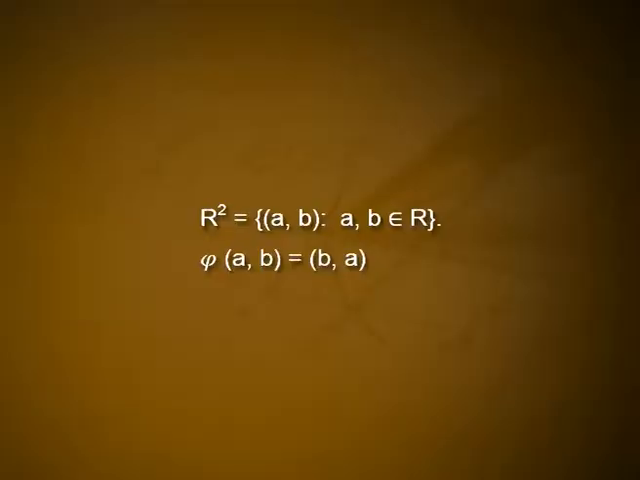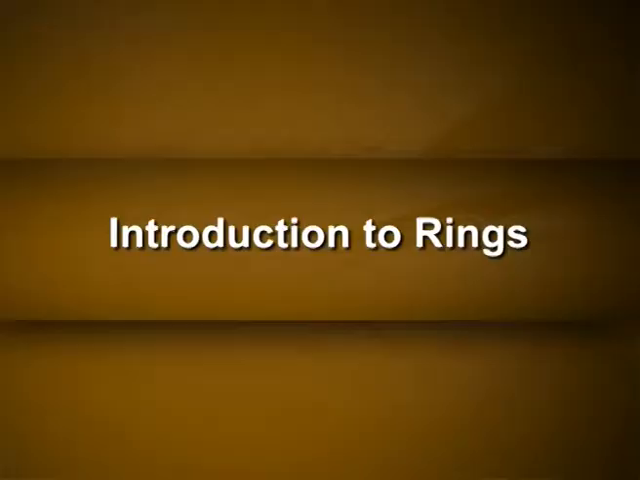Example, let R raised to 2 be equal to the set of all (a, b) such that a, b belong to R. Then phi of (a, b) is equal to (b, a) is an automorphism of the group R raised to 2 under component-wise addition. Geometrically, phi reflects each point in the plane across the line y is equal to x. More generally, any reflection across a line passing through the origin, or any rotation of the plane about the origin, is an automorphism of R raised to 2.